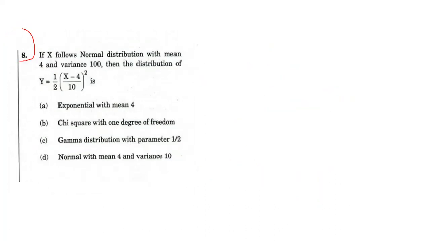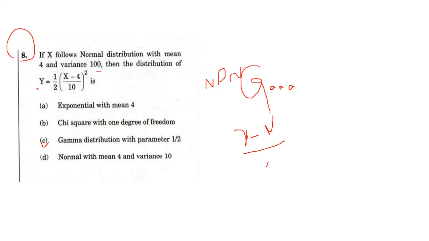See this question. This is also a simple question. If x follows a normal distribution with mean 4 and variance 100, then the distribution of y, we know that this is a gamma distribution with parameter 1 by 2. How? By the standard relationship between the normal distribution and gamma: X minus mu upon sigma, whole squared, follows gamma with parameter 1 by 2. This is a standard result also.